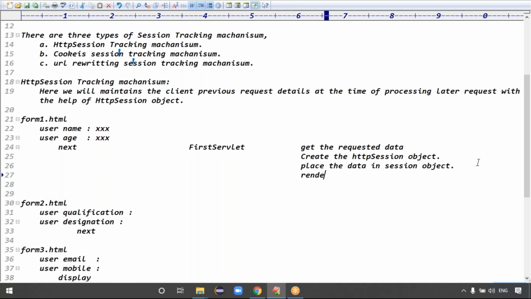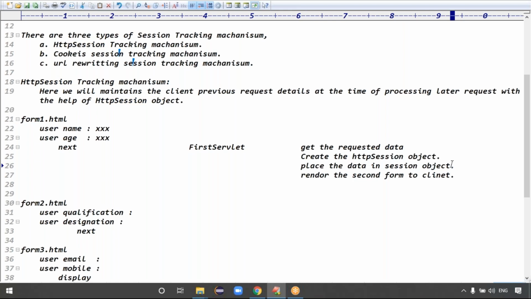Render the second form to the client. So once we render the second form to the client, guys, what happened? At server side, these client details are available with an object now. We are rendering the second form to the client, but at server side, how will we maintain the first form details? We are creating the session object and placing the data into the session object, right?